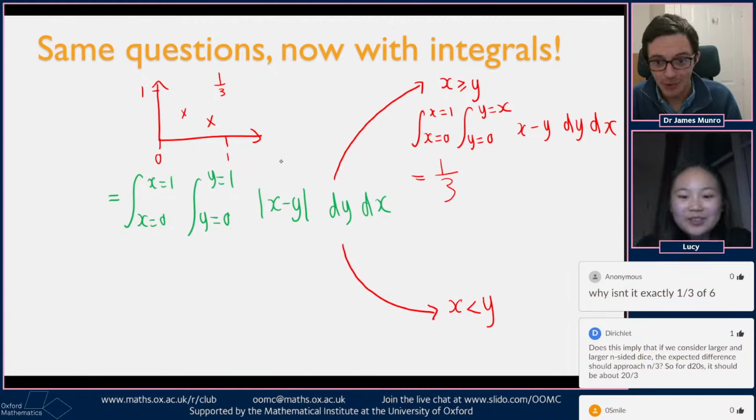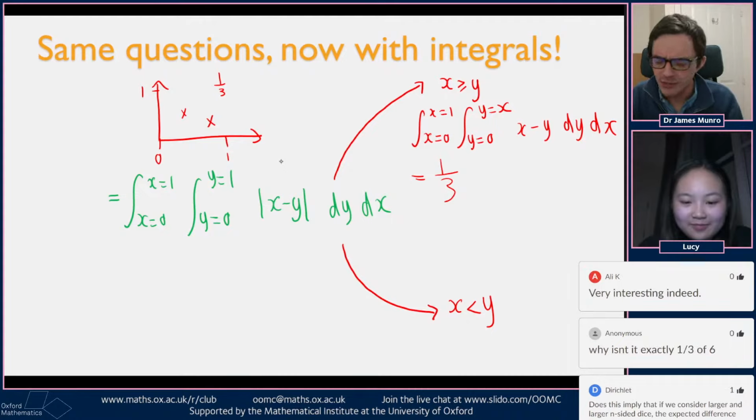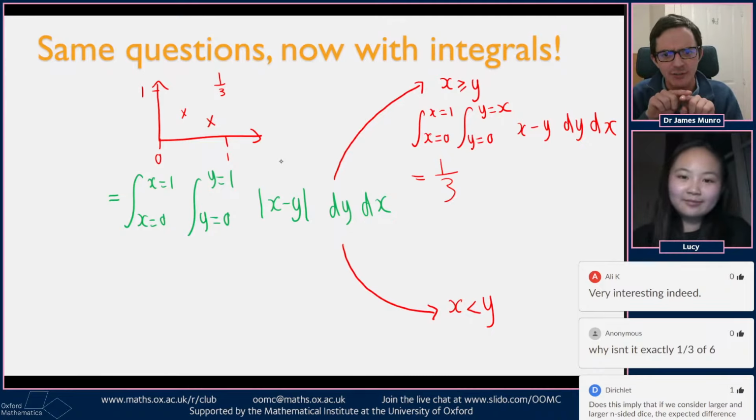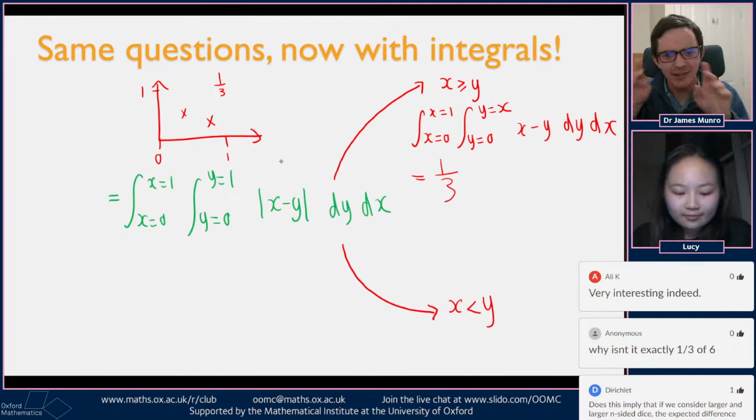Great question in chat. Why wasn't it exactly 1/3 before? Why wasn't it exactly 1/3 for six-sided dice? That's a really good question. One way to imagine the answer is that with six-sided dice, everything's quite blocky. The kind of distribution of what the difference could be isn't a smooth distribution. It's kind of blocky, like a bar chart with different things that the distance could be. But because it's blocky, it doesn't quite have the same answer as this smooth, continuous, lovely version of the question.